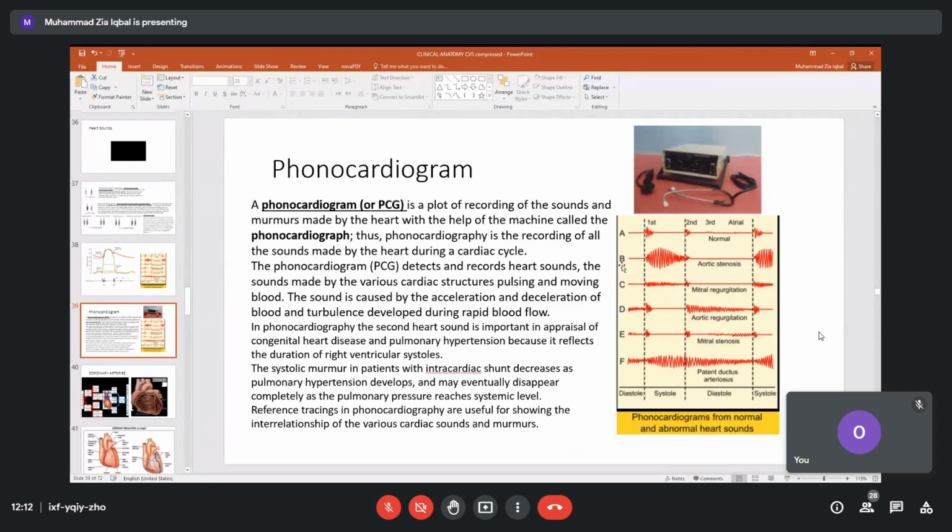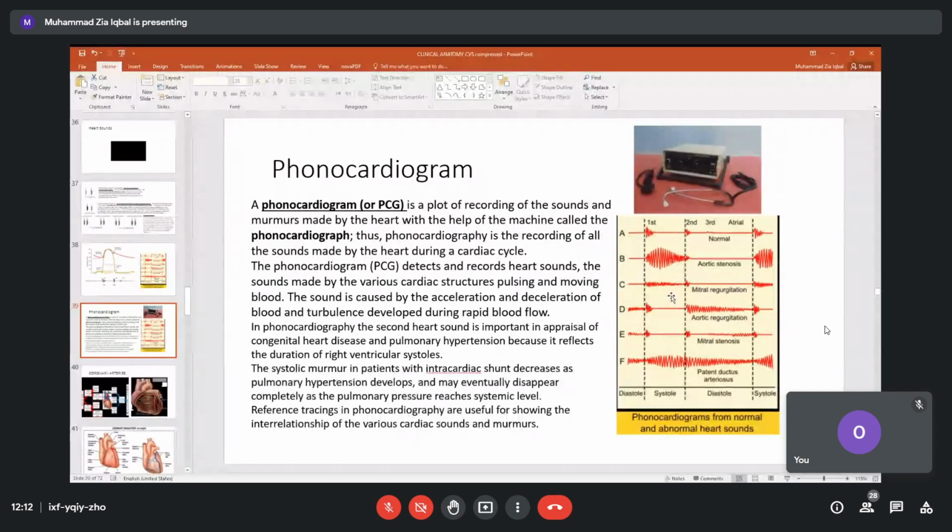If you compare this picture A to B, look at the distortion and expansion of this first heart sound. This happens in a condition which we call aortic stenosis. The word stenosis means narrowing. So when the aortic valve becomes narrow, it produces this special sound, aortic stenosis.